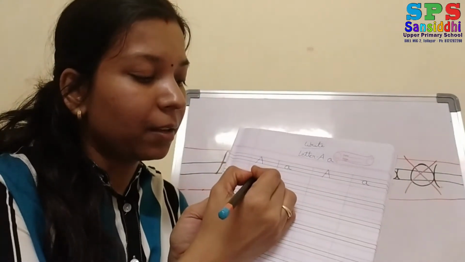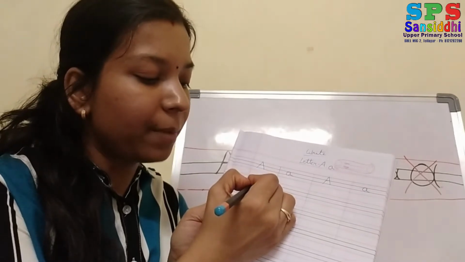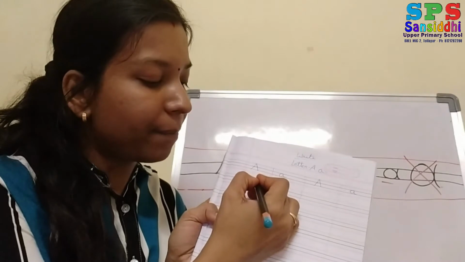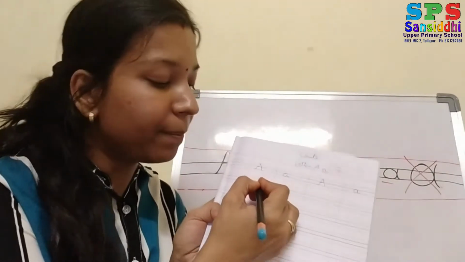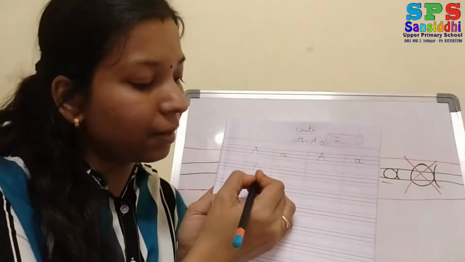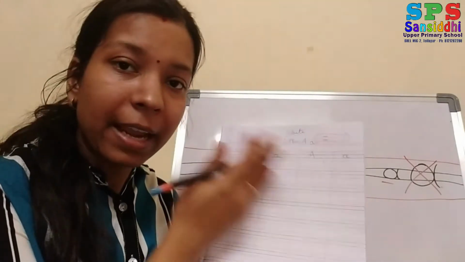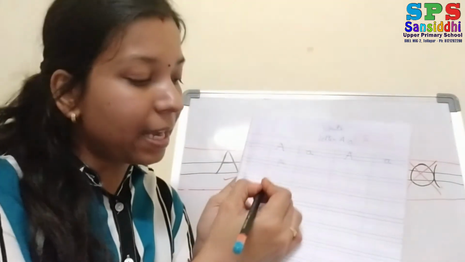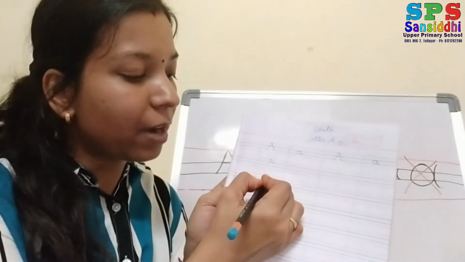Right. Up red line to down black line. Right slanting line and up red line again from the same place. Up red line to down black line. One left slanting line, then middle sleeping line. Capital A, like this you have to write.